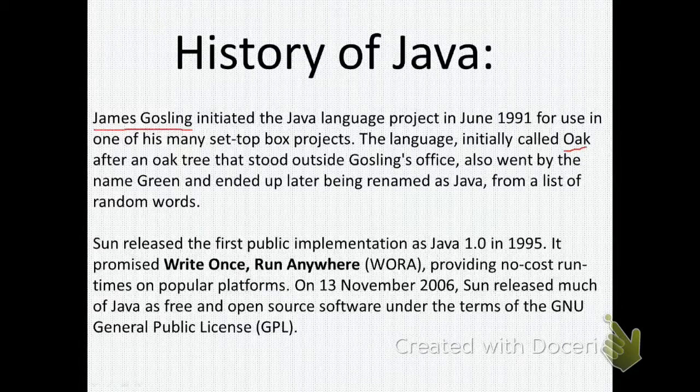It also went by the name Green, and later Oak was renamed Java from a list of random words. It is all random; there is no history or nomenclature concept behind the name Java. Sun Microsystems released the first public implementation as Java 1.0 in 1995. This was the first ever release of Java worldwide, and it allowed the concept of write once, run anywhere, as I have told you in the beginning. It provides no cost running time on popular platforms, that is, it enables Java to be platform independent.